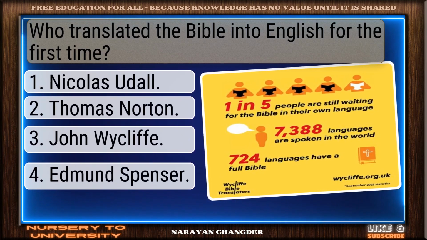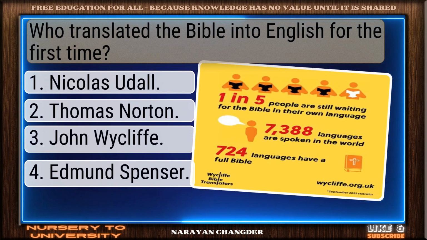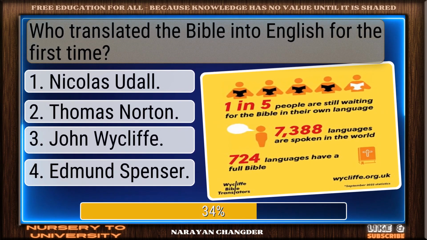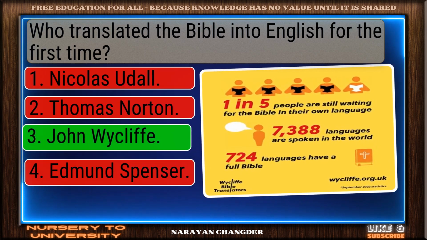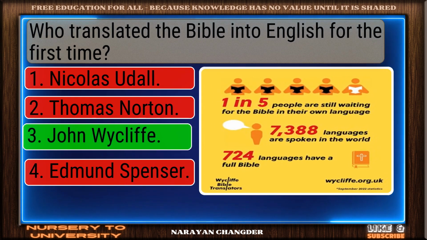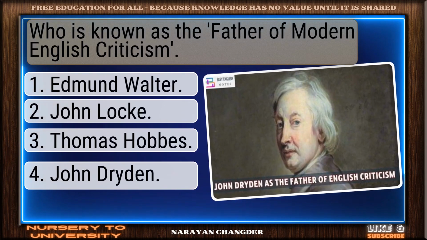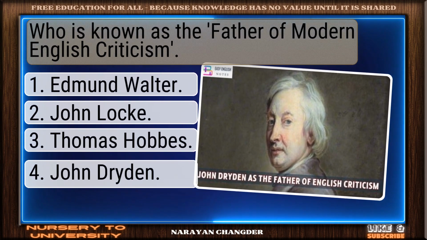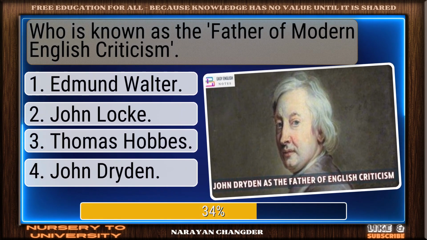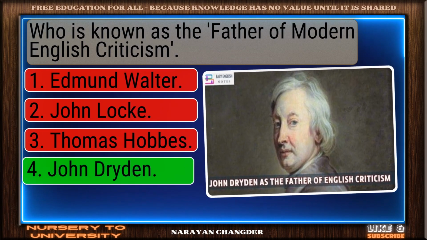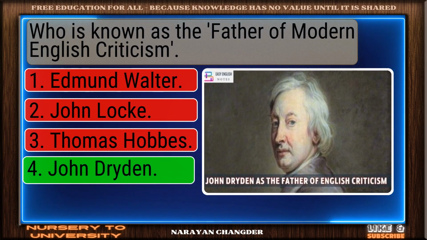Who translated the Bible into English for the first time? Excellent. John Wycliffe is well-reasoned. Who is known as the father of modern English criticism? Perfect. John Dryden is the one.